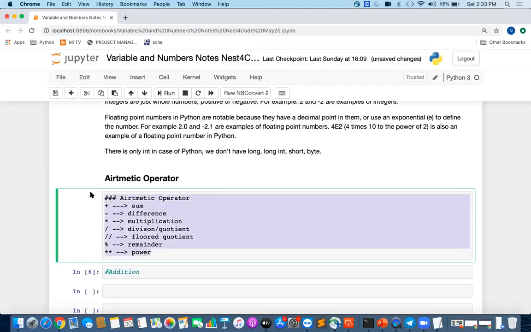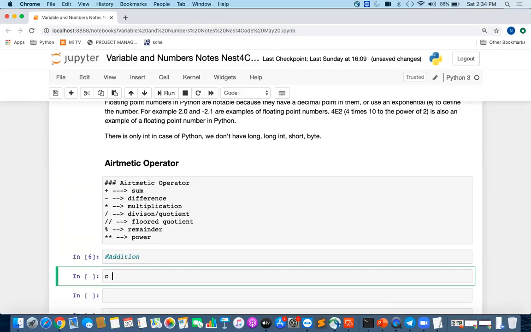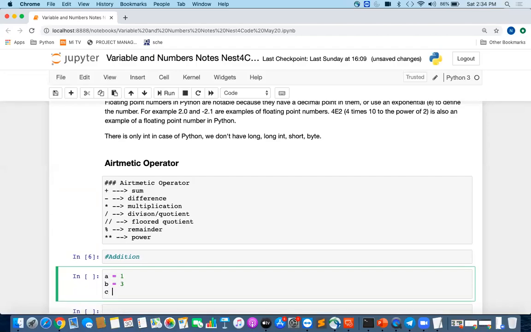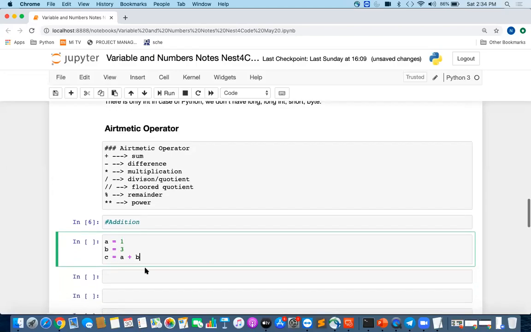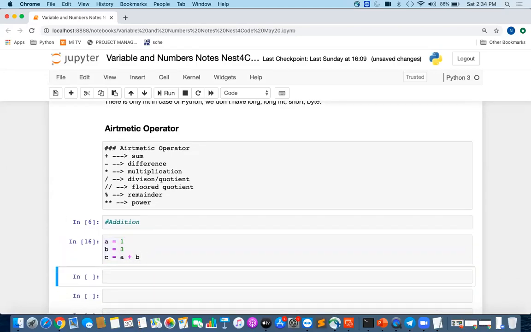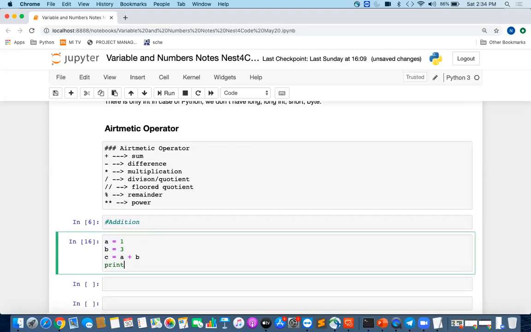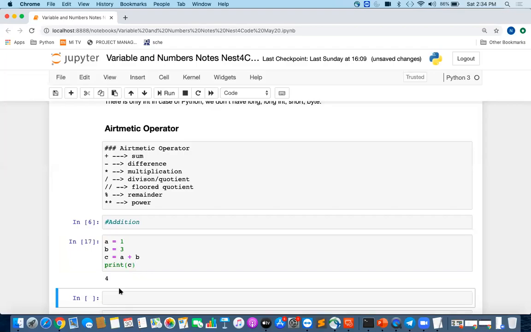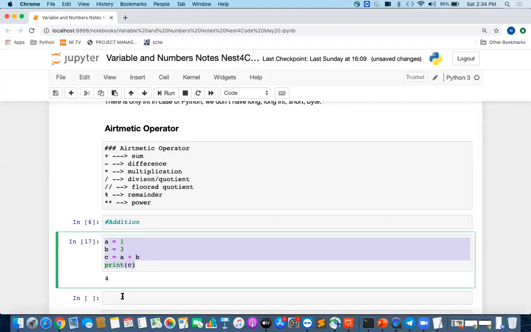These are the different arithmetic operators we can use in Python. It's similar to your maths. Let us suppose I have a equal to 1 and b equal to 3. I can add them using the addition operator. And we have a function in Python, print, which is the first program people generally write. In print, we can pass c, so it prints the sum of these two numbers.